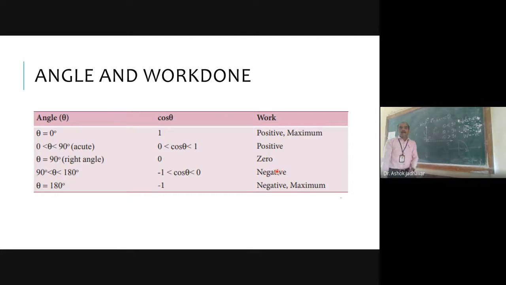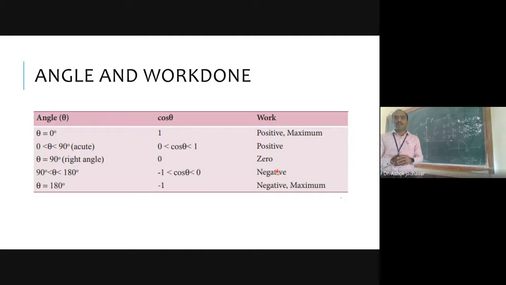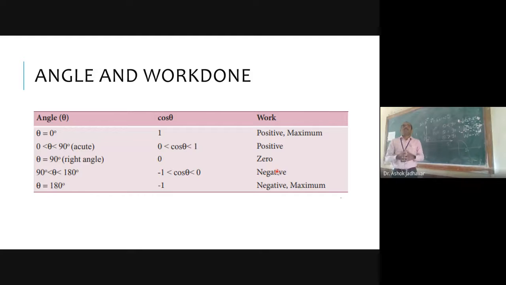Yes, sir. And when theta is equal to 180 degrees, what will it be then? -1, that is the value of cos of theta. When cos of theta is -1, at that time your work done will be -Fs, negative. And this will be a negatively maximum work. Did you understand? Negatively maximum means, in short, we can call it minimum.